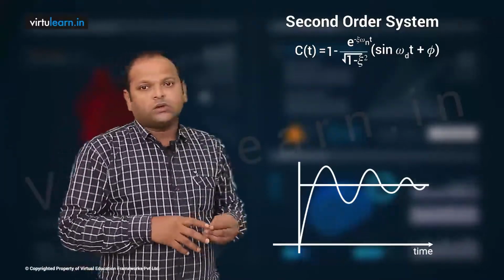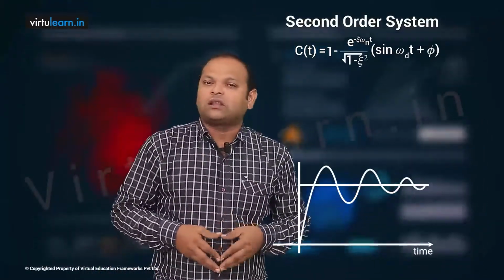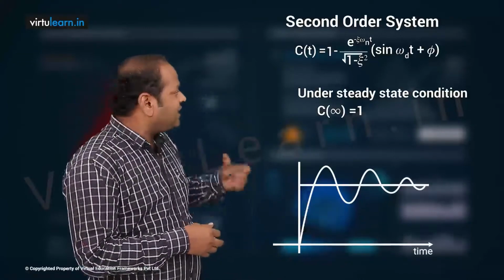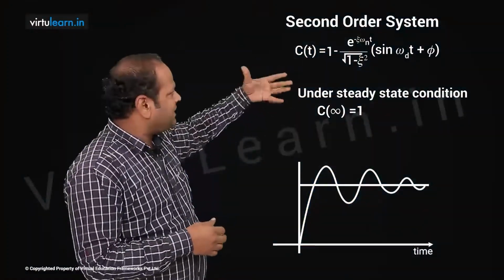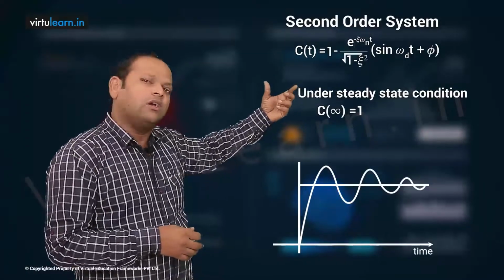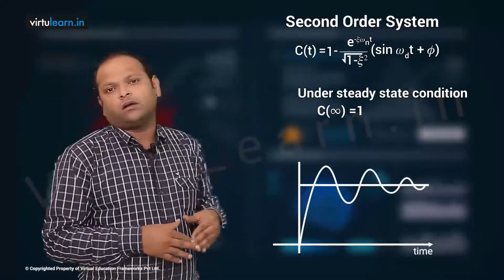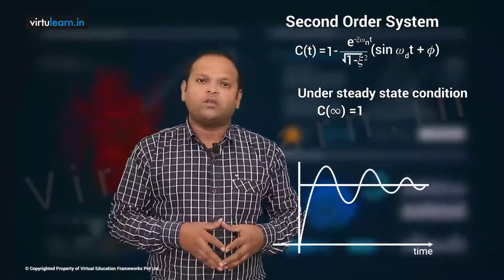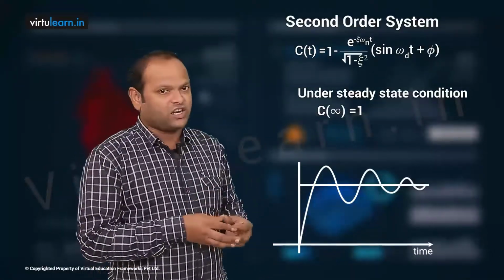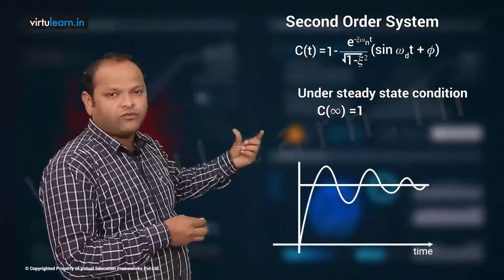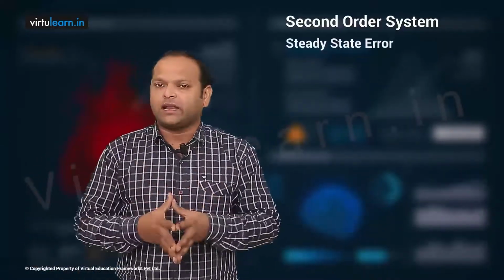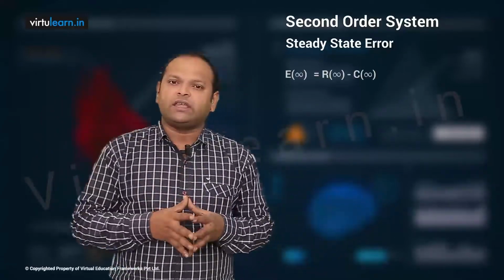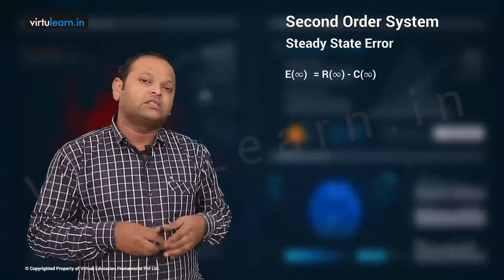Now, under steady state condition, your C of infinity, from the response directly you can say the steady state term is 1, and even if you apply the final value theorem, you can find the steady state value. C of infinity is going to be 1. Then to find the steady state error, E of infinity is R of infinity minus C of infinity.